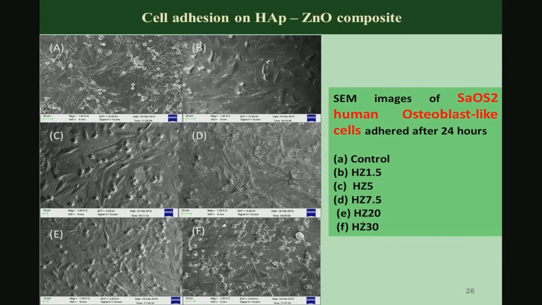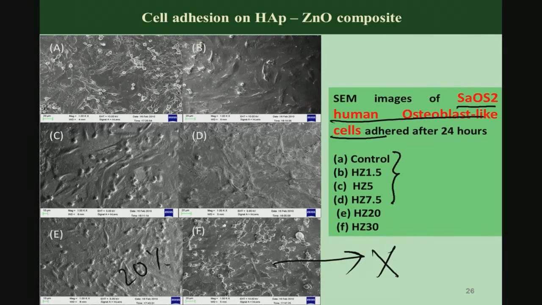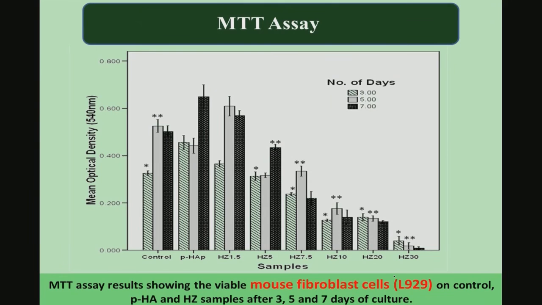Now, the same thing we have also seen when you use the osteosarcoma cells, that is human osteoblast-like cells, and you see that 1.5, 5 and 7.5% materials show this kind of typical cellular morphology. 20% is still okay, not bad, but 30% certainly is not good. So, 30% zinc oxide does not show any good cell response properties, and this is reflected here in the MTT assay.